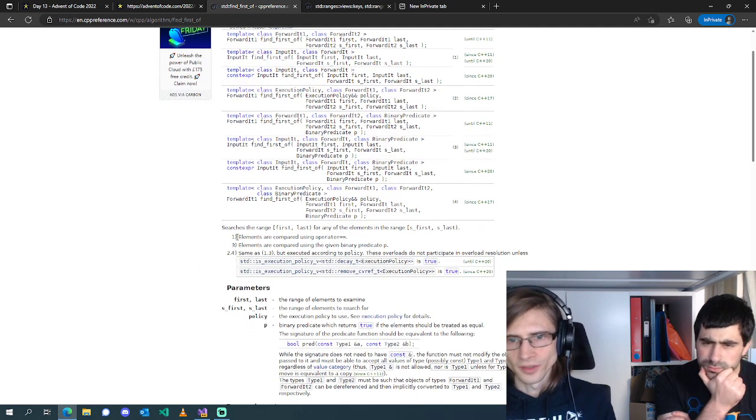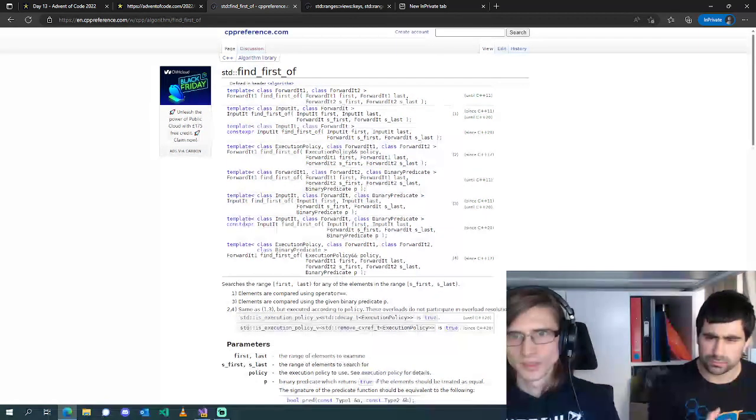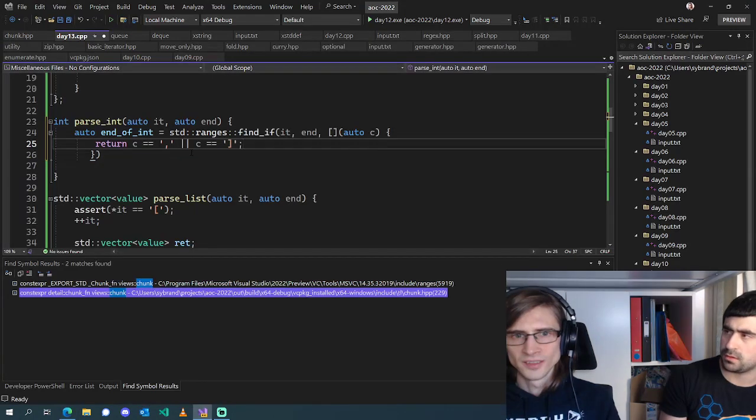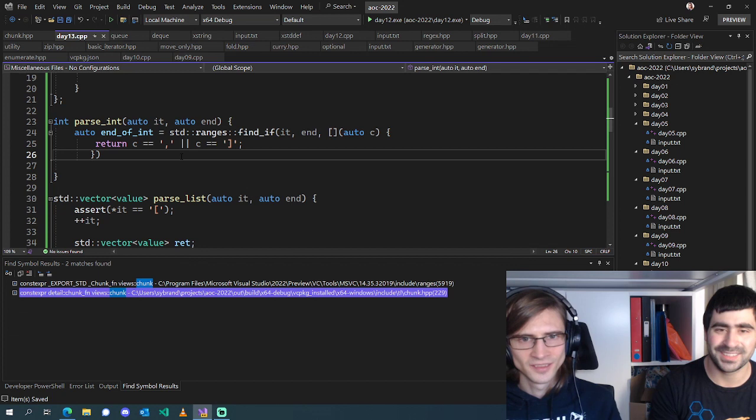std find first of searches the range first to last for any of the elements in the range s first to s last. Yeah, so if we had an array of 0 through 9 in character form, we could use find first of. Oh, this is fine.